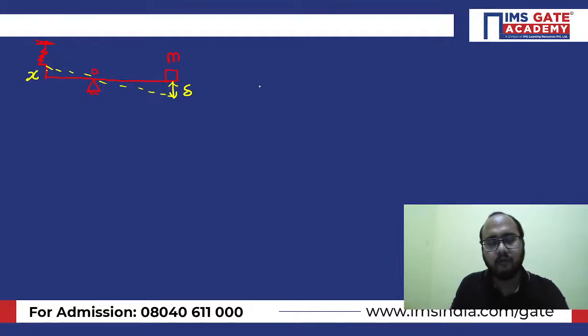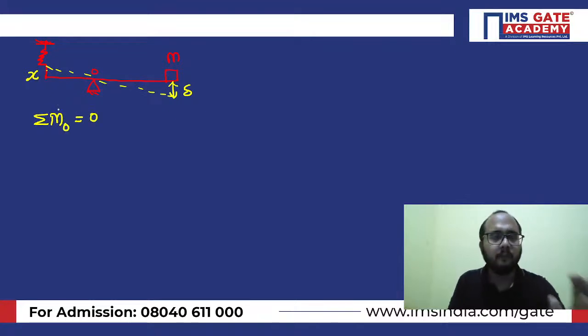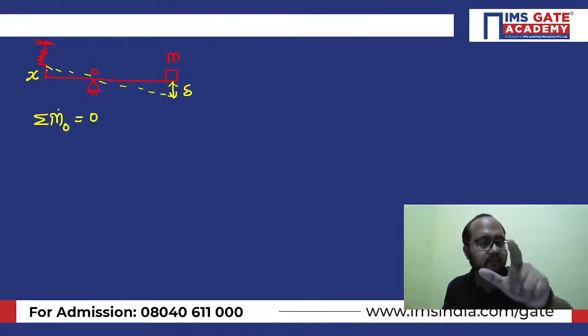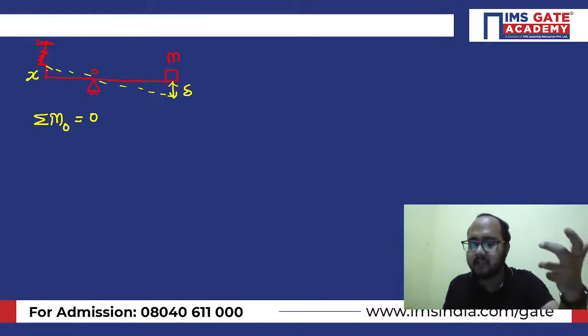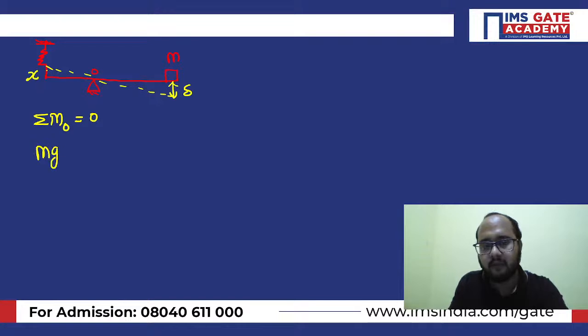Under static equilibrium condition, you know that the summation of moment about point O will be 0, because the mass m will have mg force acting, and it will have some moment about point O. You need to multiply mg into the distance 2r. This is the moment because of the mass.